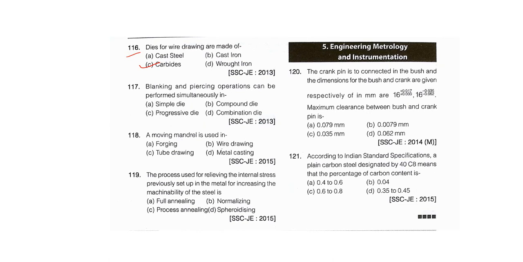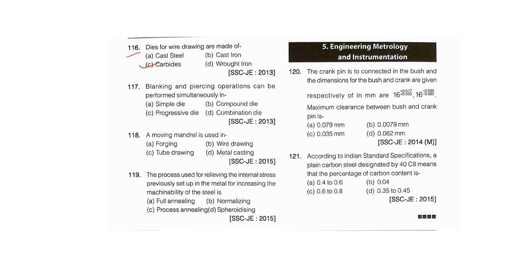Next, blanking and piercing operation can be performed simultaneously in simple die, compound die, progressive die, combination die. With a compound die, several operations on the same strip may be performed in one stroke at one station. For example, blanking and piercing can be performed simultaneously using a compound die.